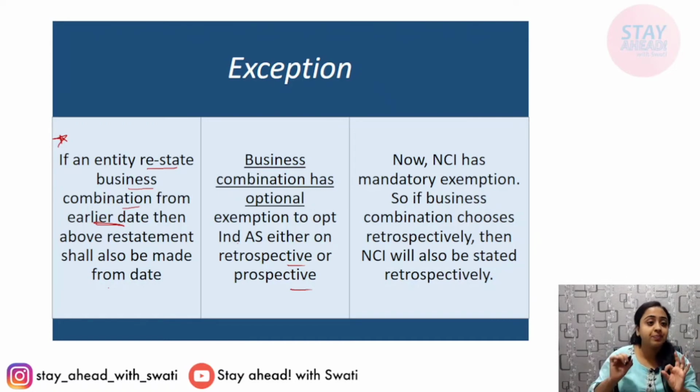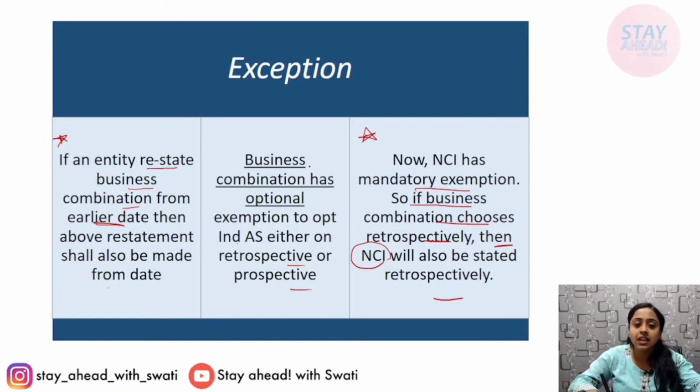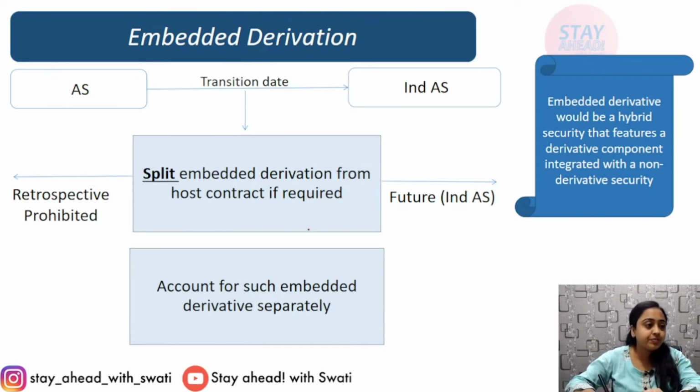But now NCI has a mandatory exception. If a business combination chooses retrospectively, then non-controlling interest will also be stated retrospectively. This is a rule. Business combination has an option: it can go prospectively or retrospectively. But if it chooses retrospectively, then NCI also needs to be reported retrospectively. Non-controlling interest.